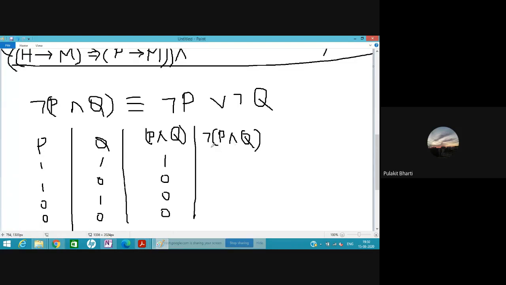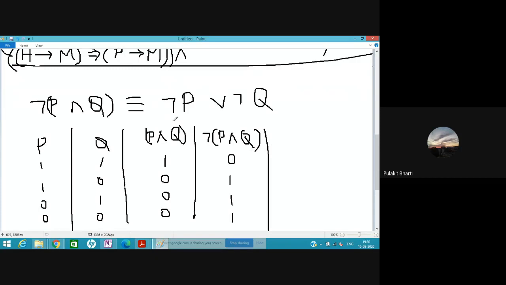Okay. Now, if we try to conclude the NOT of P AND Q. NOT of P AND Q means whatever there is here, it will reverse. So if this is true, it will become false, and the rest true, because this was false.